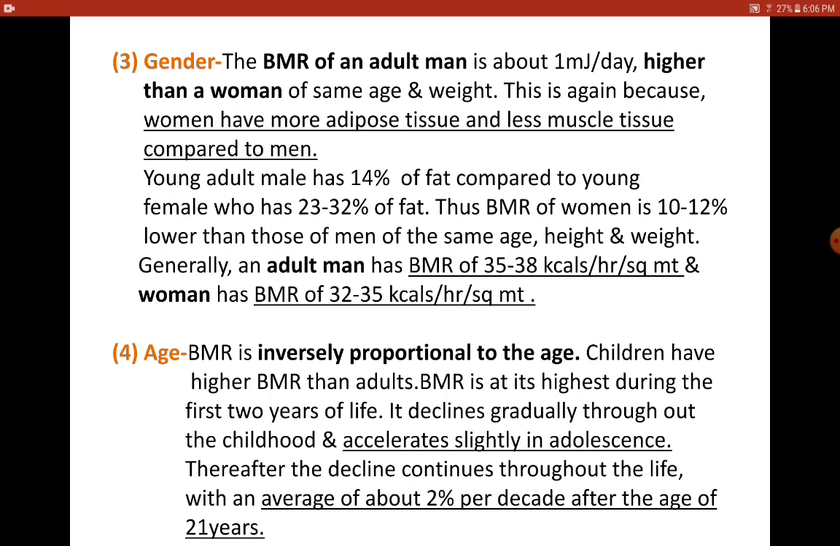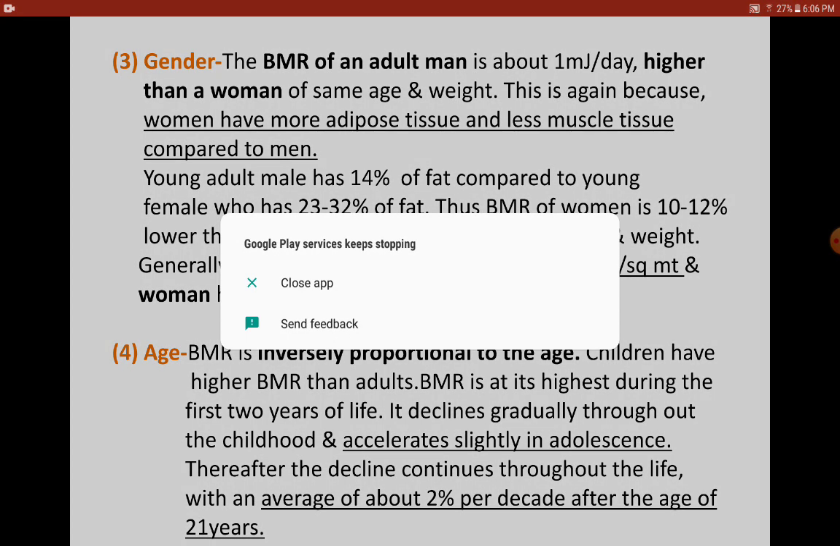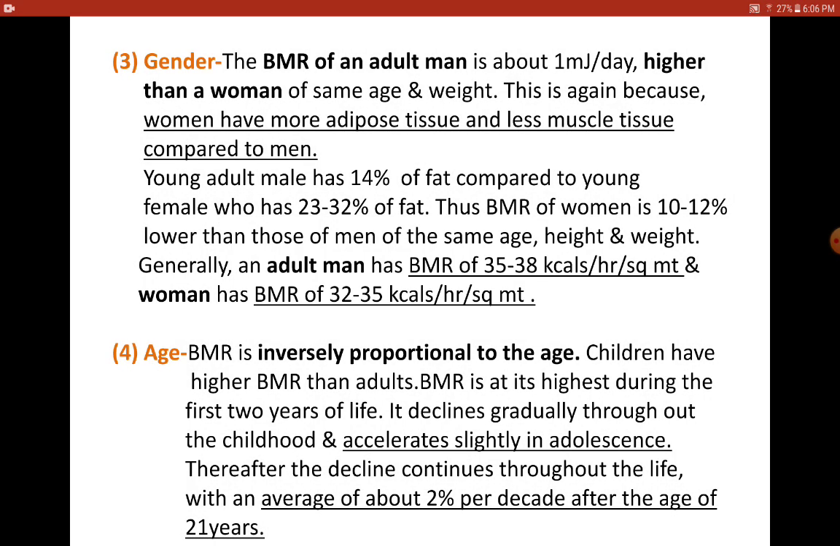Generally an adult man can have a BMR value of 35 to 38 kilocalories per hour per square meter, compared to women who can have 32 to 35 kilocalories per hour per square meter.